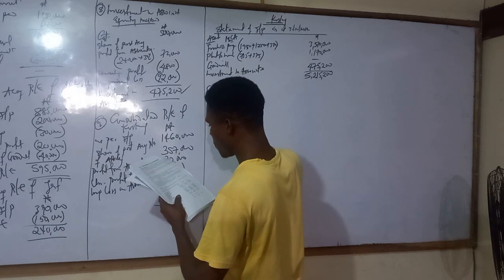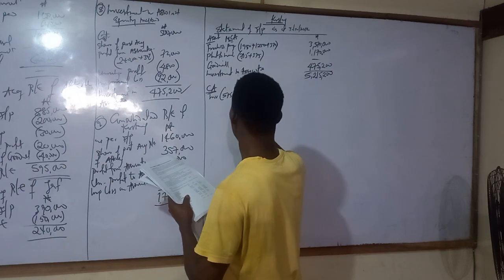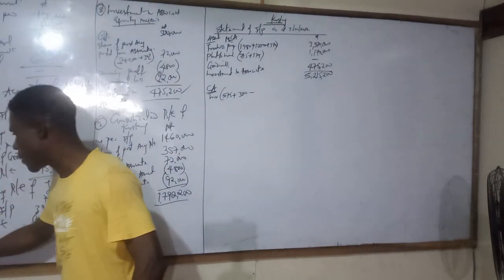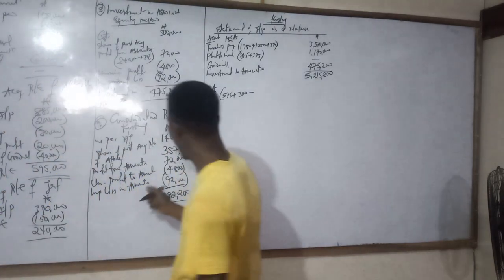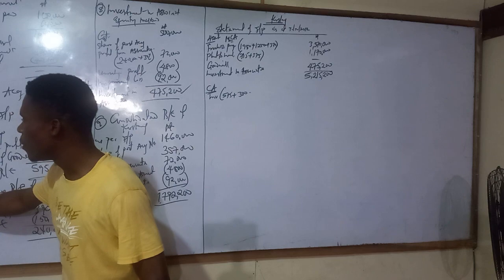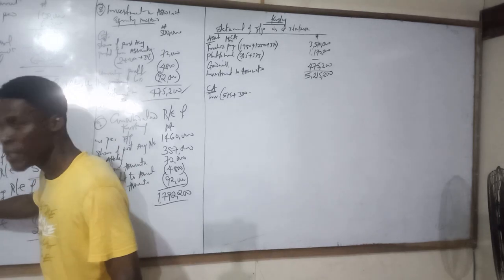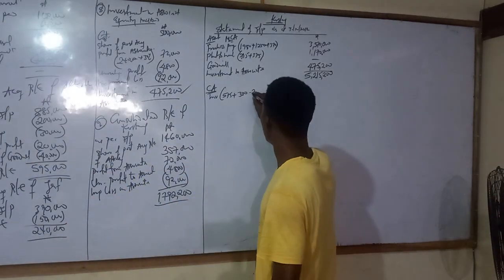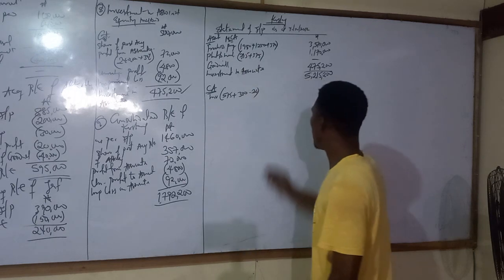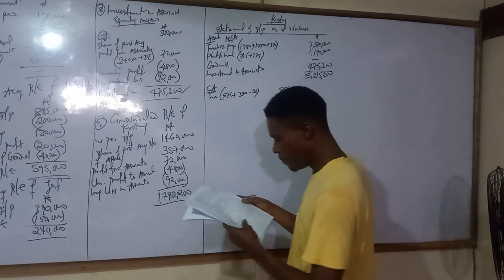Inventory first, parent owned 575, subsidiary owned 300, minus the interval sales to parent. How much is it? 20,000. We remove it. That's the unrealised profit. So 855,000. Then trade receivables.